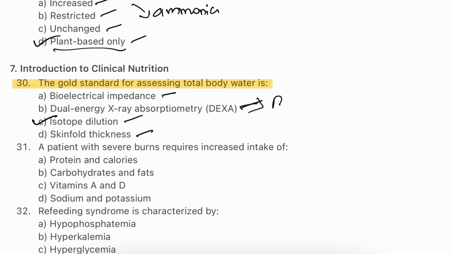used for body composition, and bioelectrical impedance is also used for body composition to find out the fat and muscle mass. Here, with DEXA, they also find the bone density. Skin fold thickness is used for fat measurements. So the answer will be isotope dilution.